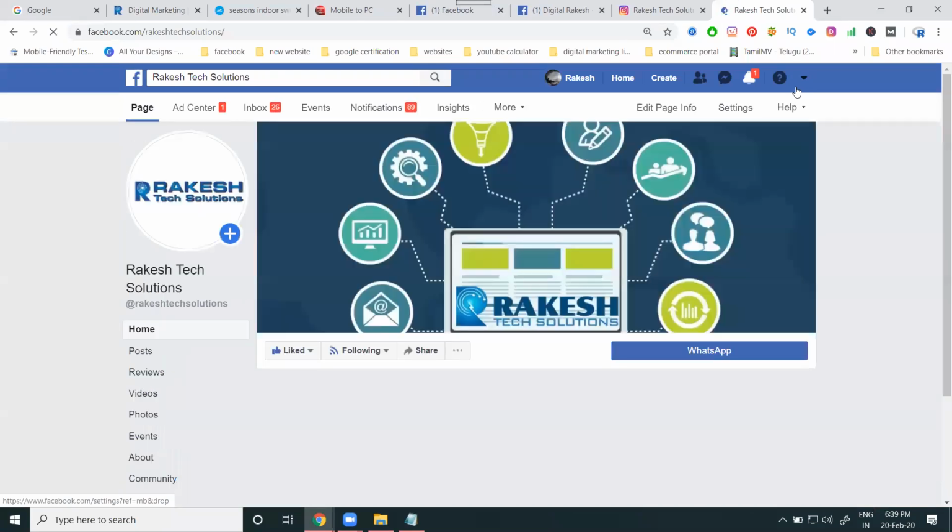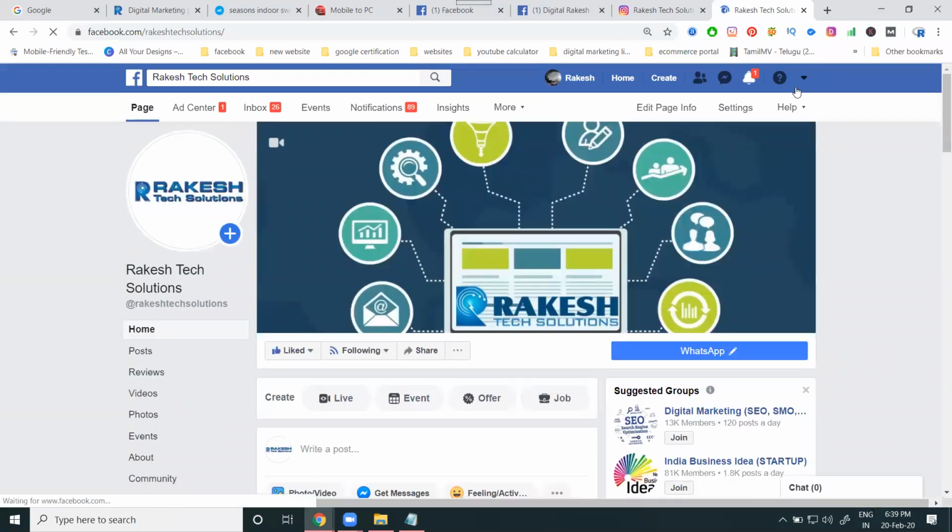Copy the page link. This feature is not available on mobile. Mobile only shares to your Facebook profile, not for the page or anything else. It only shares to your profile and story. But I can promote it on your particular page.